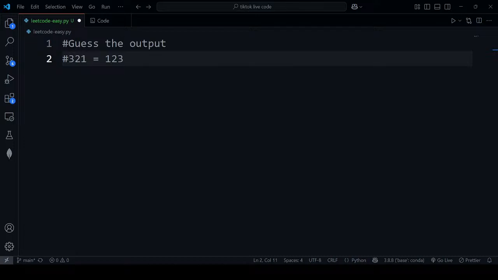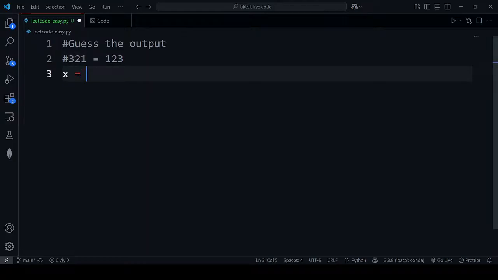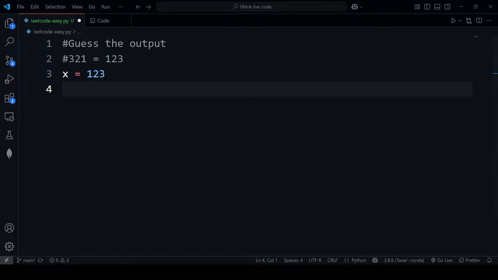You wanted to reverse, but this is an integer. So let's say the value of x is 1 2 3. Now how can we reverse this thing? Do you guys have any idea how we can do it? What is the best way to reverse this number? How can we reverse a number?